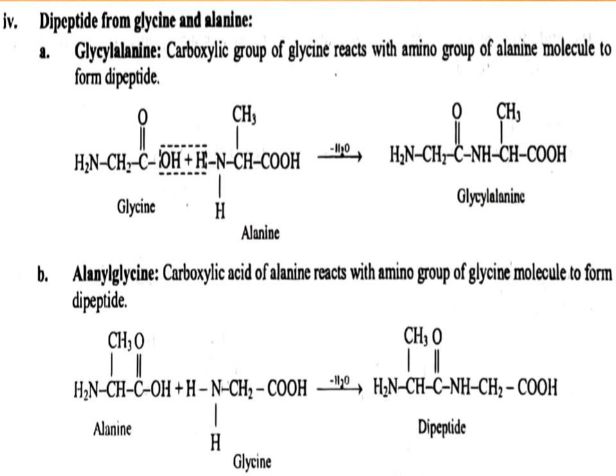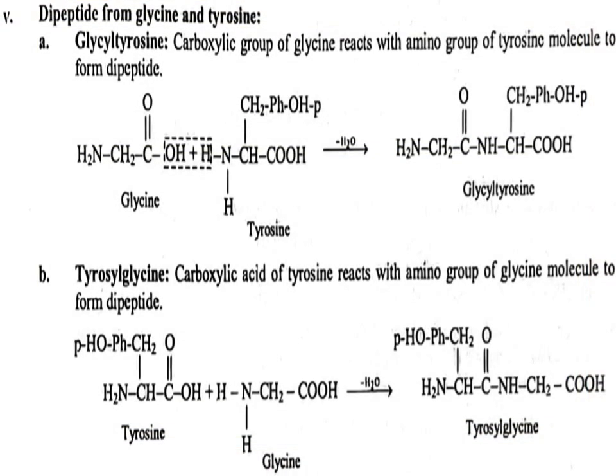Then students, let us take the second example, that is of alanine and glycine. Over here the difference is that the carboxylic acid group of alanine reacts with the amino group of glycine, which is vice versa of the first reaction. So you all can see that alanyl glycine is being formed by removal of a water molecule.